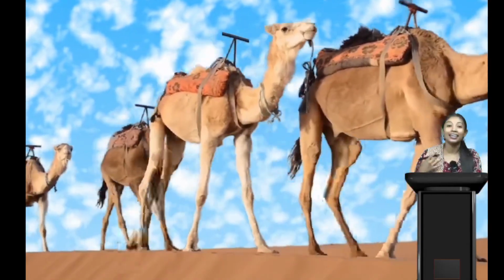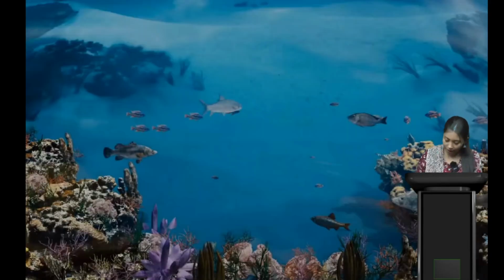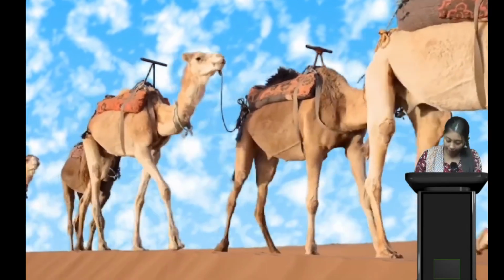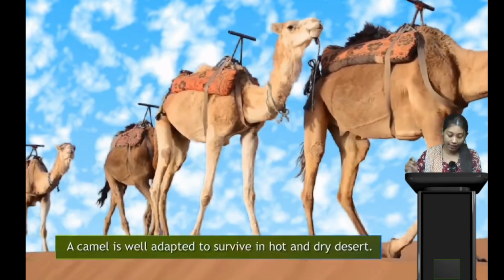A camel, right? It's a camel. Okay. Now here there is an important thing we should know, and that is a camel is well adapted to survive in a hot and dry desert.